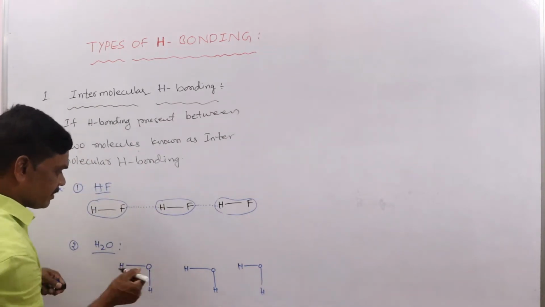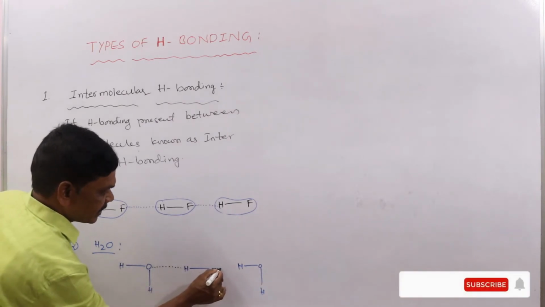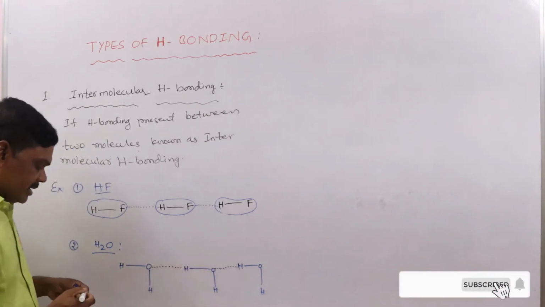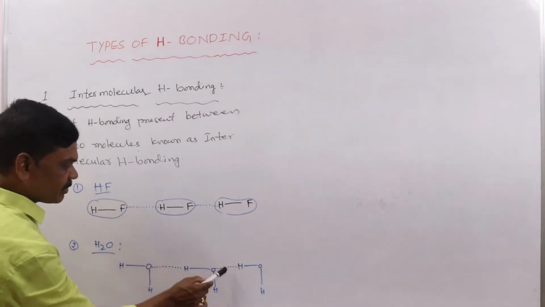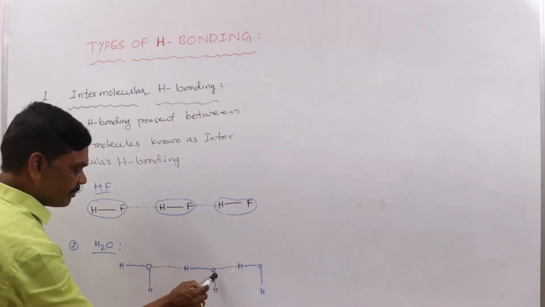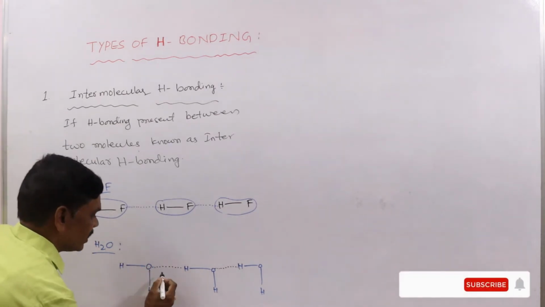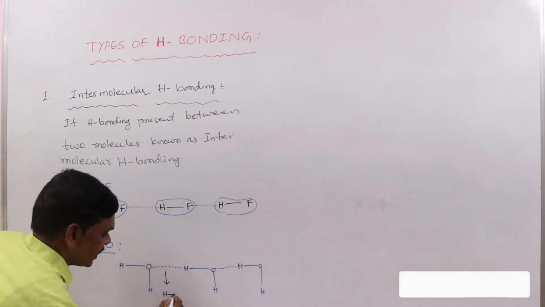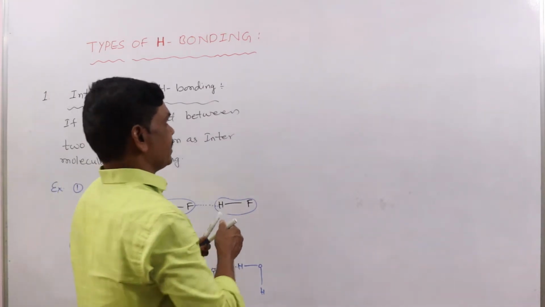So here between high electronegative atom and hydrogen, this is the first water molecule, second water molecule, third water molecule. Between water molecules a hydrogen bond is existing.